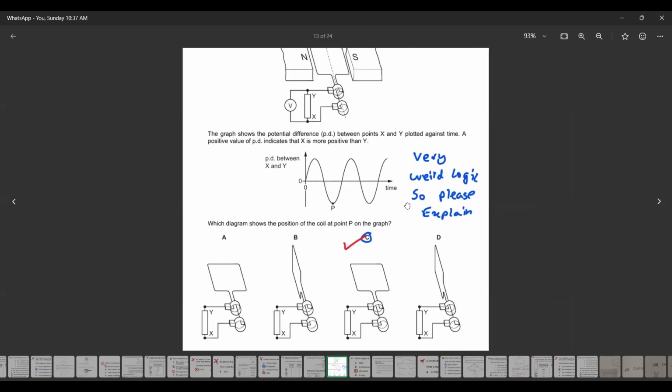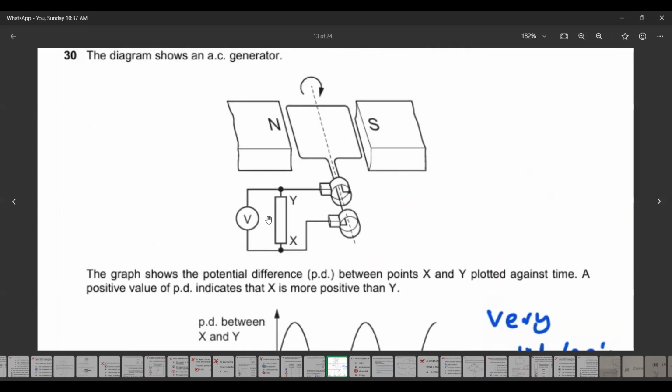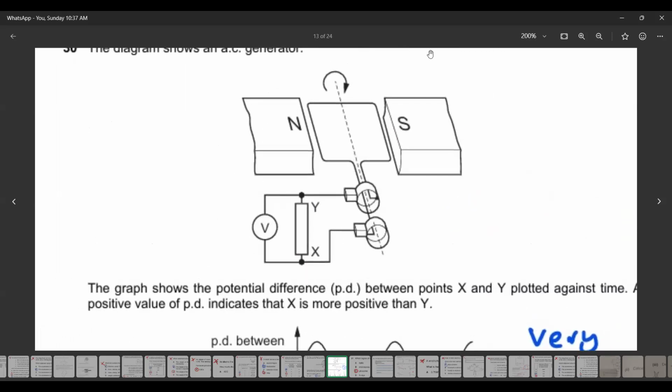Okay. And see the position of the slip rings, like the rotation of the wire, the coil.